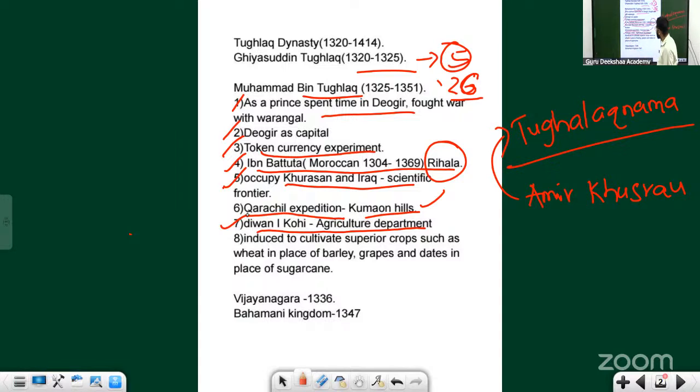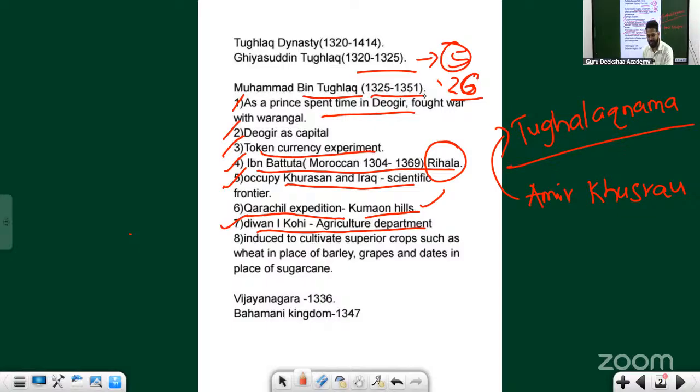As you can see, 1325 and 1351, that's the rule of Muhammad bin Tughlaq, the Sultan of Delhi. Two dynasties started in South India. Their names are Vijayanagar and the Bahmani Sultans.